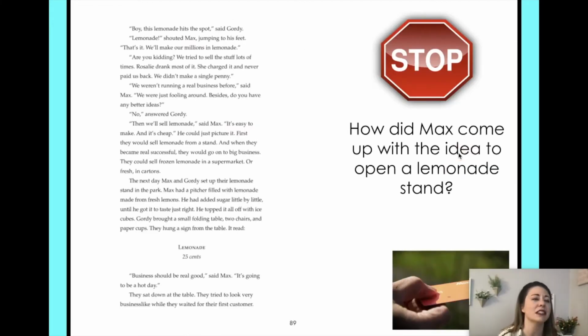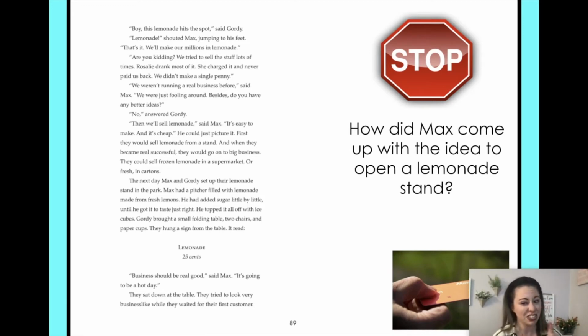Boy, this lemonade hits the spot, said Gordy. Lemonade, shouted Max, jumping to his feet. That's it. We can make our millions in lemonade. Are you kidding? We tried to sell stuff lots of times. Rosalie drank most of it. She charged it and never paid us back. We didn't get a single penny.